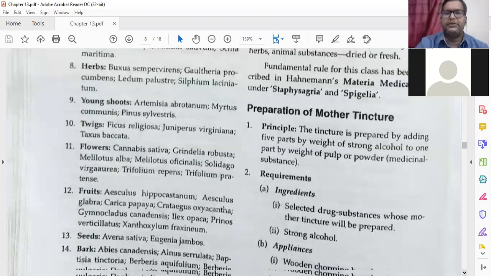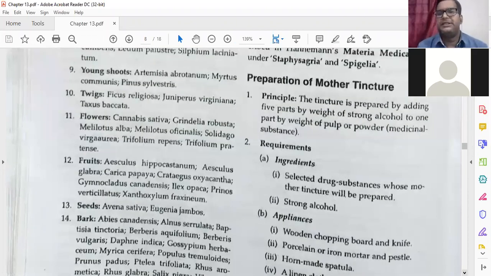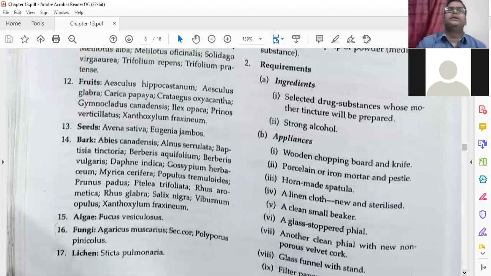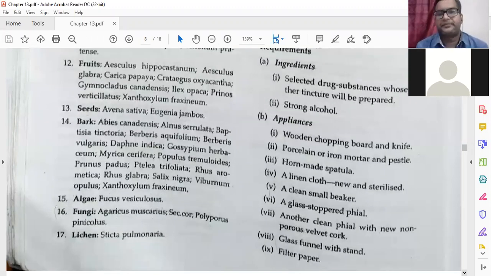Next is the preparation of mother tincture, the principle. This tincture is prepared by adding 5 parts by weight of strong alcohol to 1 part by weight of the pulp or powder of medicinal substances. Requirement ingredients: selected drug substances, whole mother tincture will be prepared. We need strong alcohol here also. Same procedures are there. All the requirements are the same, except that the selected drug substances, whole mother tincture will be prepared.